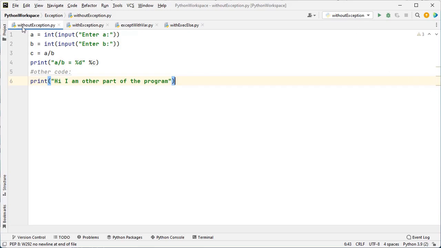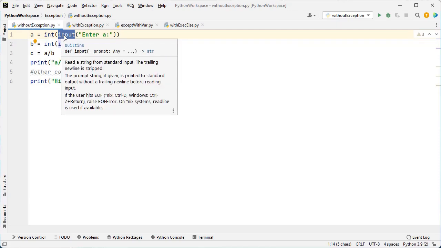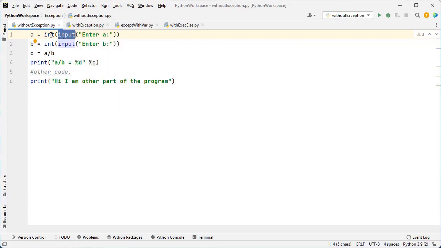Here I have created three variables A, B and C. I have used the input method to get the input from the user during the execution of the program, and I have implemented typecasting to convert the string value into an integer. Likewise the B variable. The division of A and B will be stored inside the C variable. With the help of the print method, I print the C value on my console. And this code is the rest of the code.